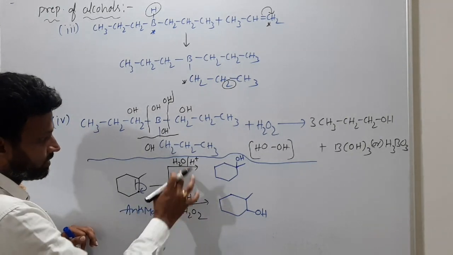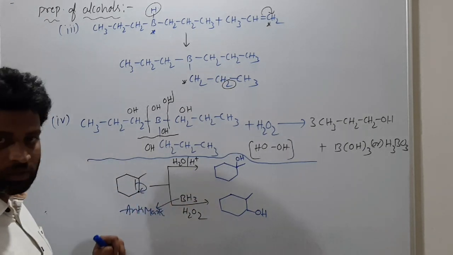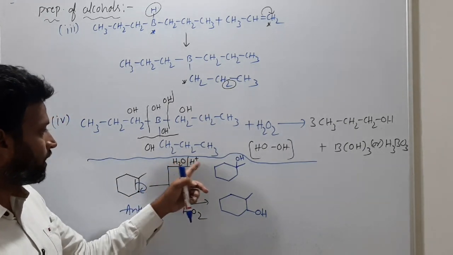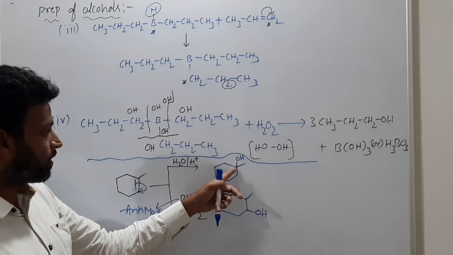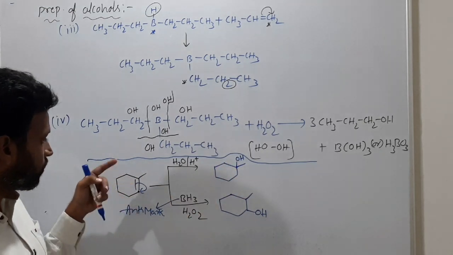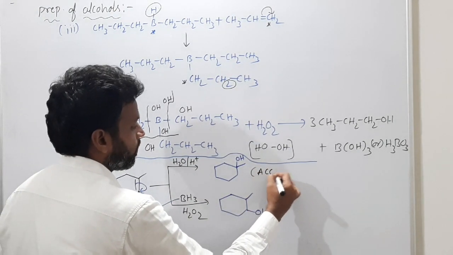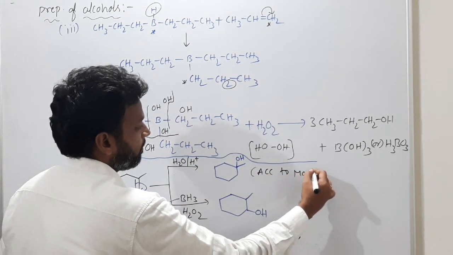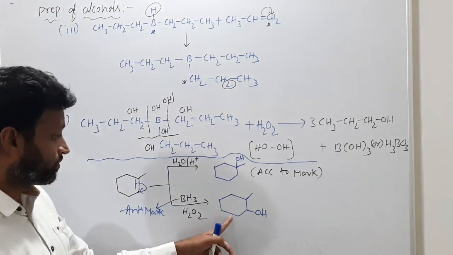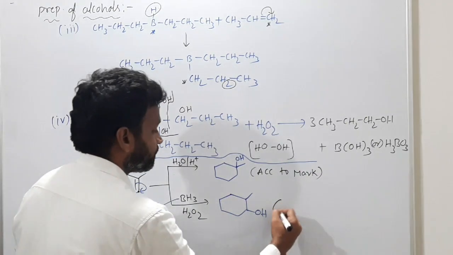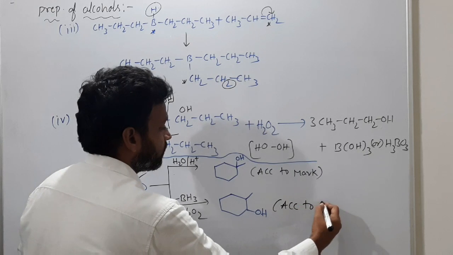Got it? See the difference, both are alcohols only, but here with H2O and H plus, the OH group is at the double bonded carbon with fewer hydrogens. This is according to the Markovnikov rule, and this one is according to what?